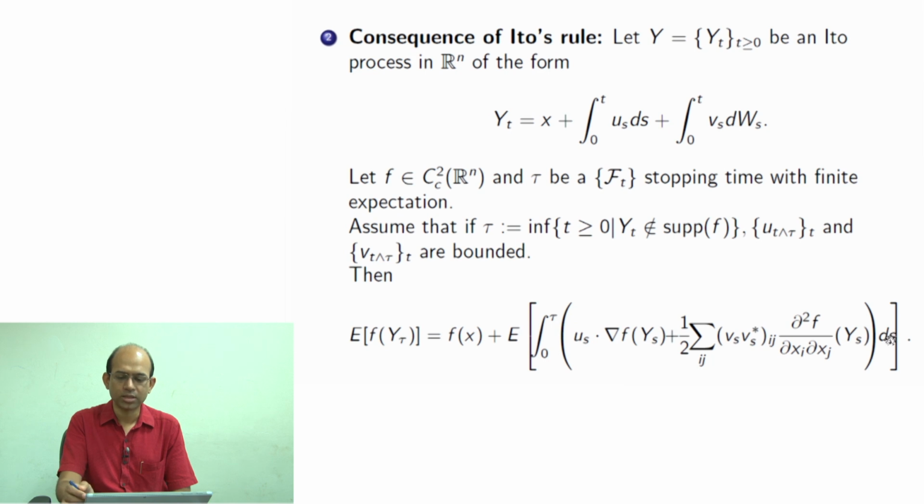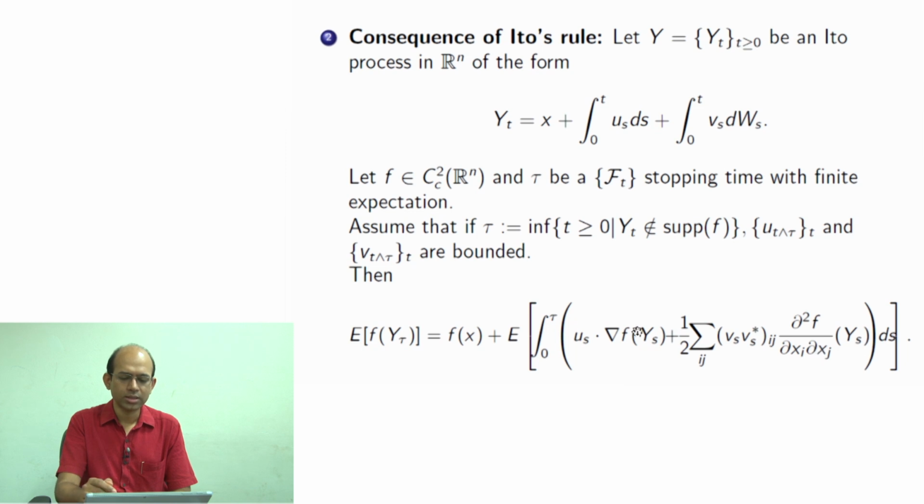So, that ds is coming, and this first order derivative term comes with the dy_t term, but the dy_t term is here u_s ds plus this thing, plus the local martingale part, and this u_s is appearing here, ds is appearing here.